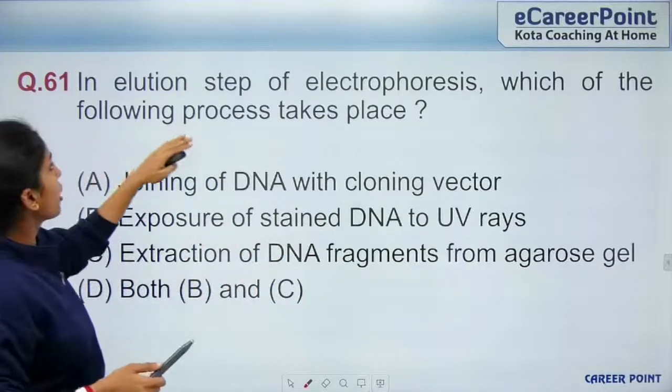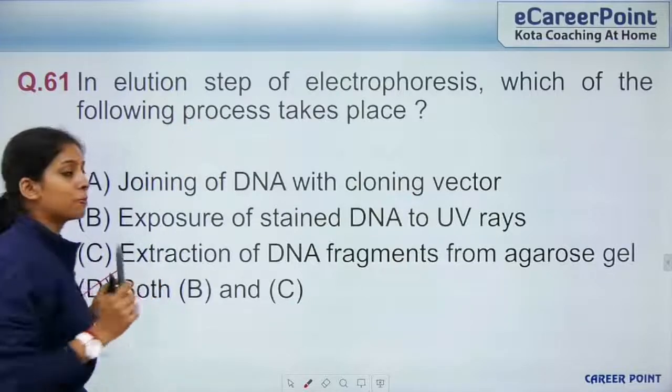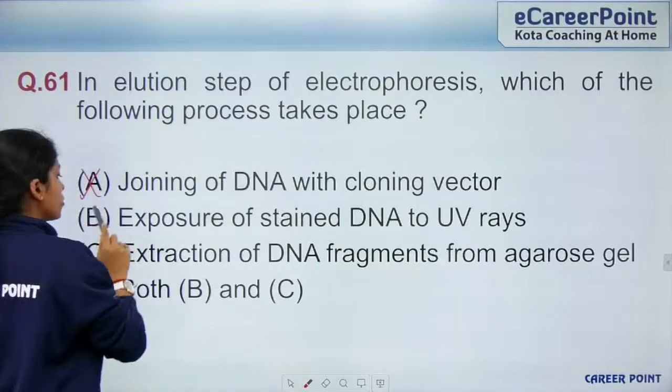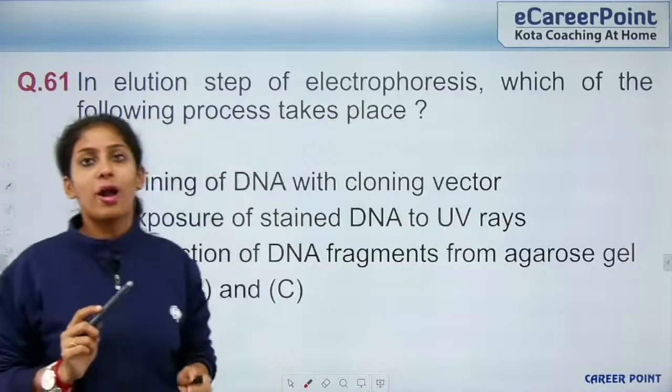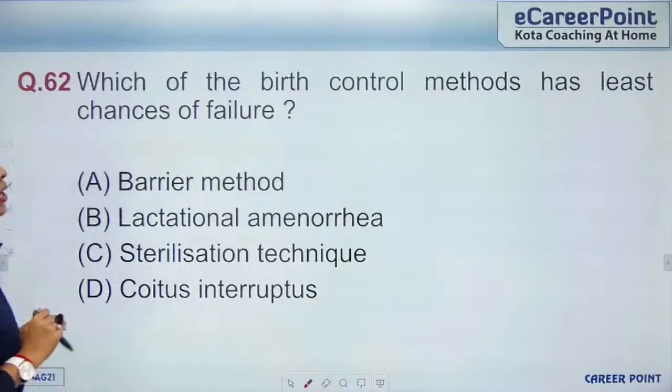But which of the following processes takes place? So it is both B and C. So A does not happen, so B and C happen. Yes, you're absolutely right. So we go to question 62.